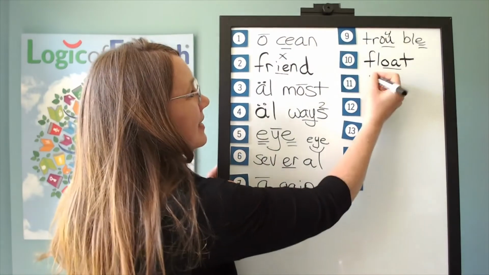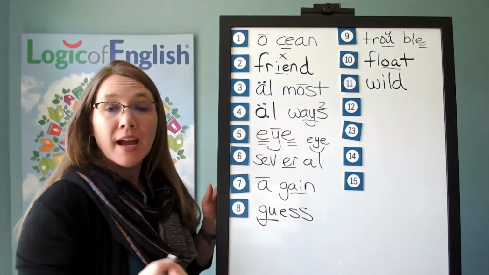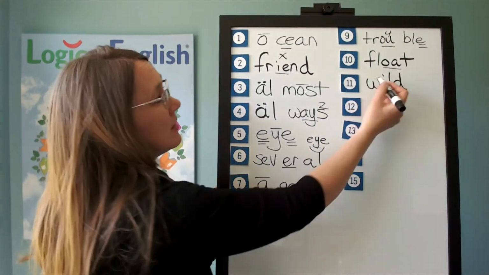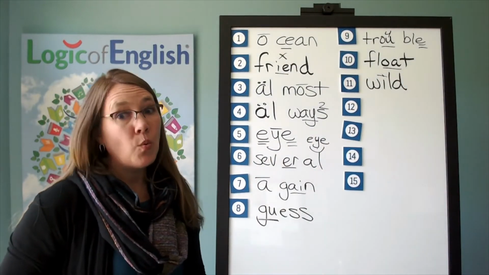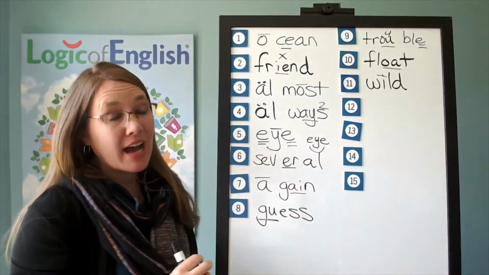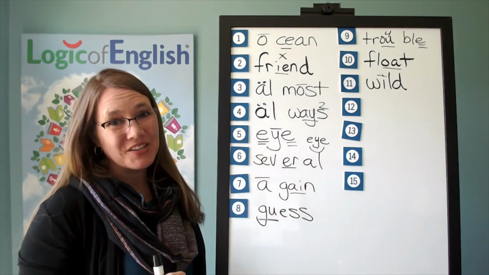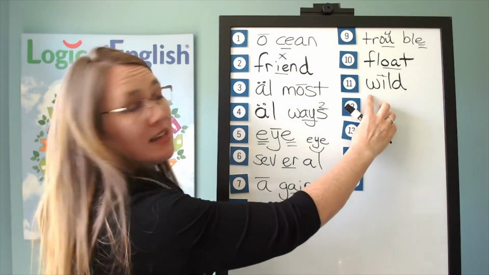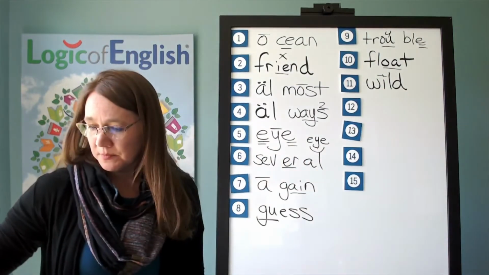And now help me to write it. W-I-L-D. How will we mark it? We'll put a line over the I because it's saying its long sound. Why is it saying its long sound? I and O may say I and O before two consonants. And there it is. It's saying its long sound before two consonants. Let's read it. W-I-L-D, wild.